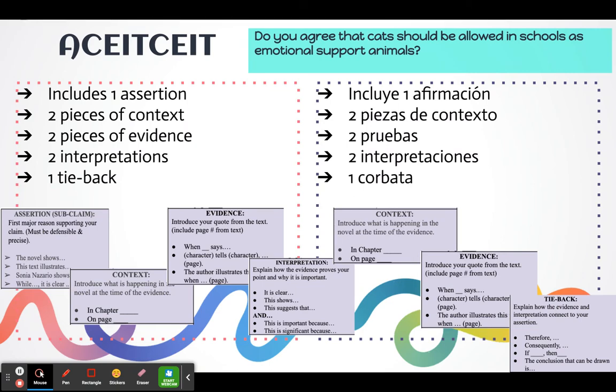So 10th, 11th, and 12th grade, this is the style of paragraph that you do. If you are in ninth grade, then it is simply assertion, context, evidence, interpretation, and tieback. You're not doing the second piece of context, evidence, or interpretation. And don't forget, there are two interpretations. It's missing the second interpretation here, but it would include that if you're doing an ACEIT see it. So that is our ACEIT review.